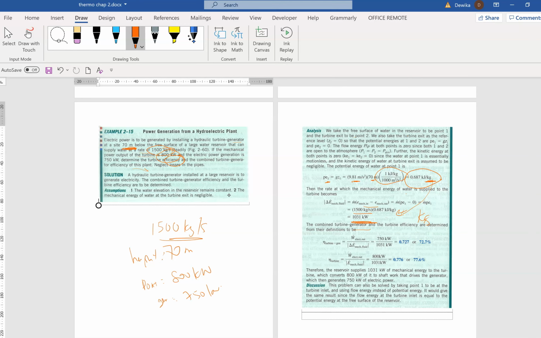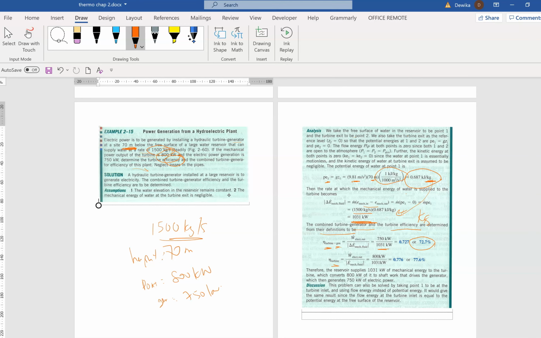The combined turbine-generator efficiency and the turbine efficiency are determined from the definition. So for the combined turbine-generator we have 750 divided by 1031, an efficiency of 72.7 percent.